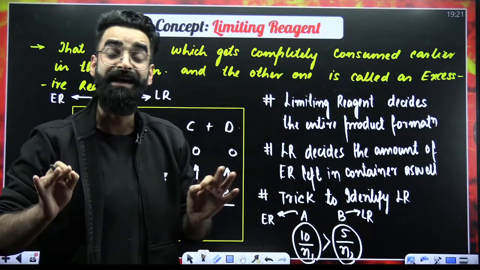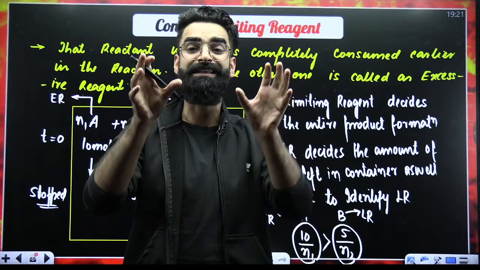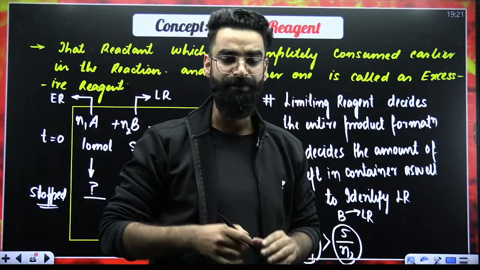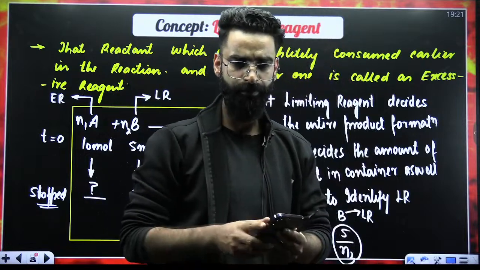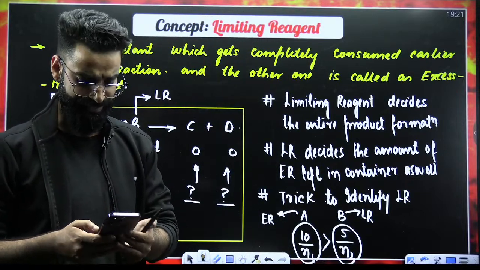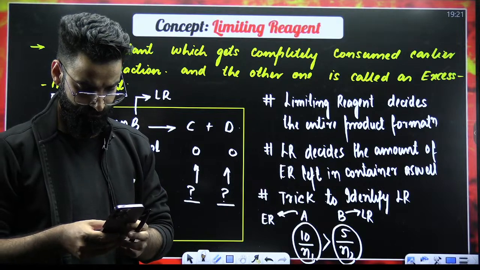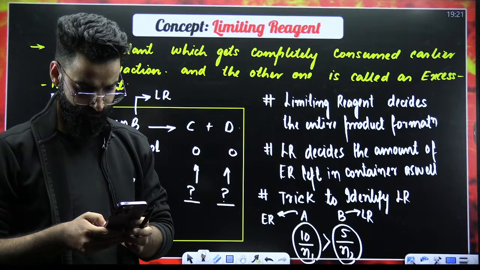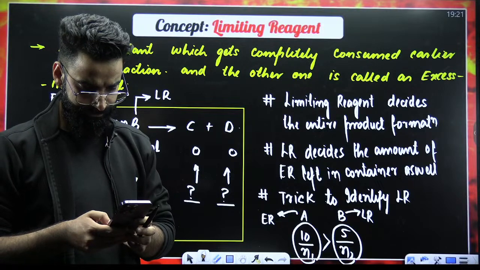So how do I identify the limiting reagent in a reaction? Divide the given moles of the reactants by their respective stoichiometric coefficients. The one which gets the lesser value, that is always going to be the limiting reagent. Is this clear to everyone till now? Is this clear, people? Quickly, you can let me know in the chats. Is every single thing clear, whatever I told you till now? Yes?